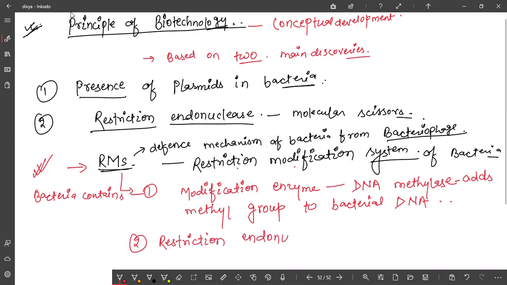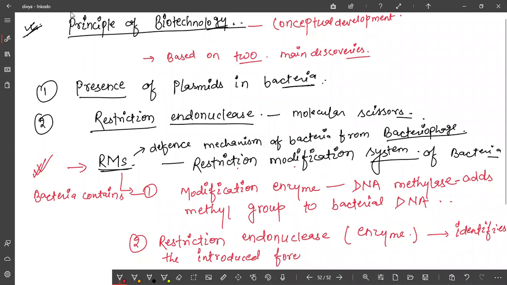This is nothing but an enzyme. What does it do? It identifies the introduced foreign DNA and cuts it into pieces.